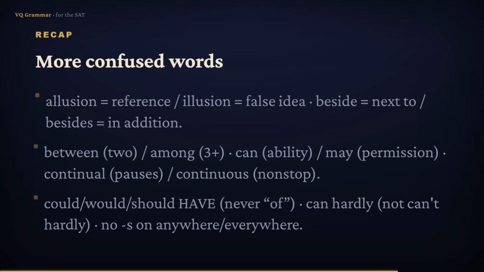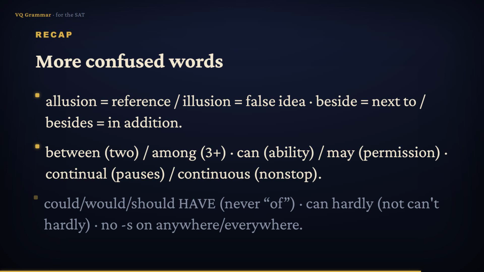Let's wrap up. An allusion is a reference. An illusion is false. Beside is next to. Besides is in addition. Use between for two. Among for 3 or more. Can for ability. May for permission.